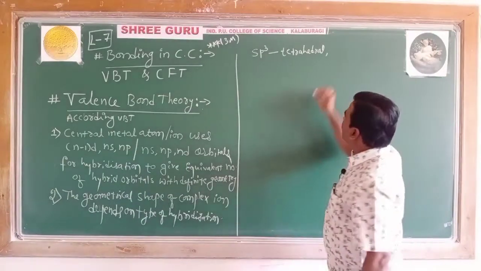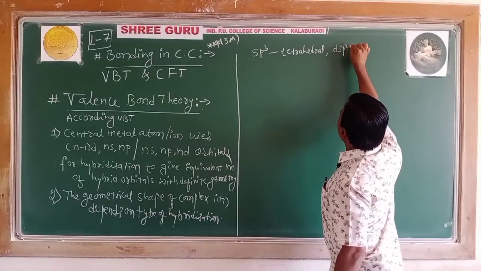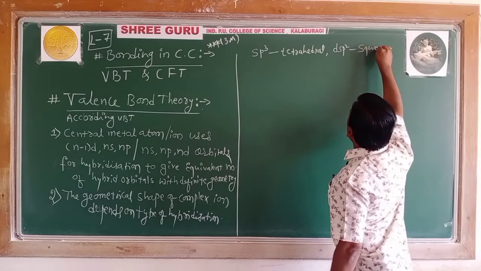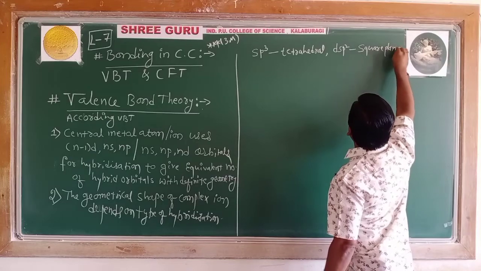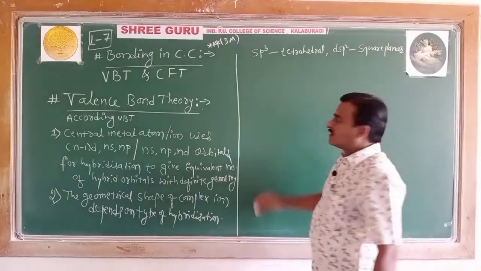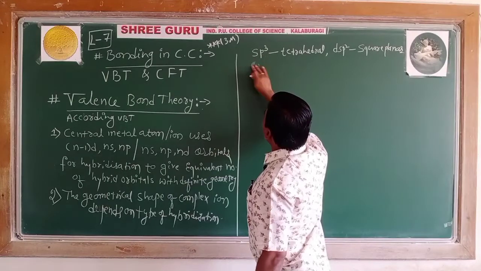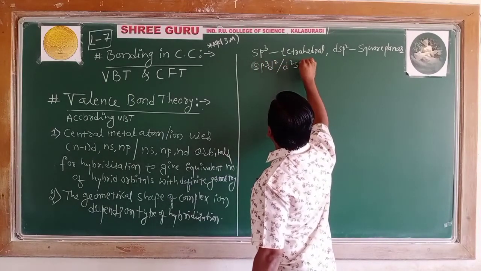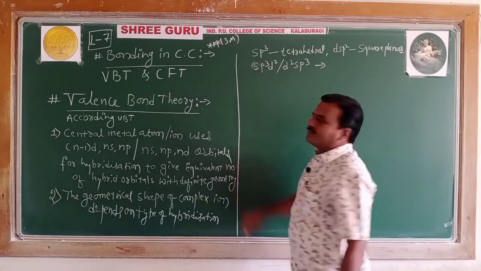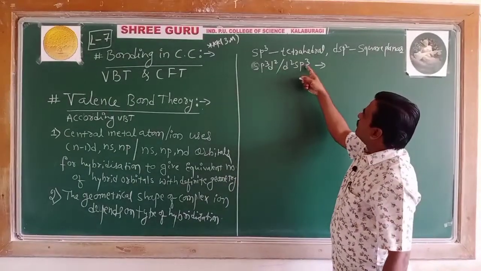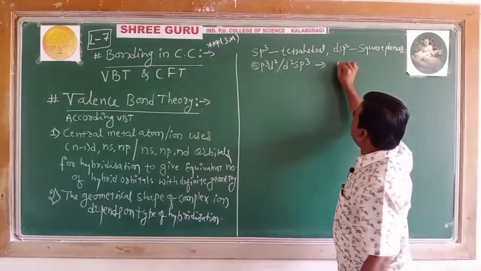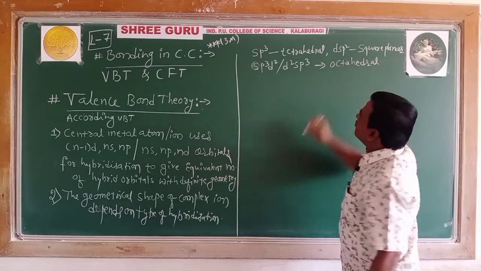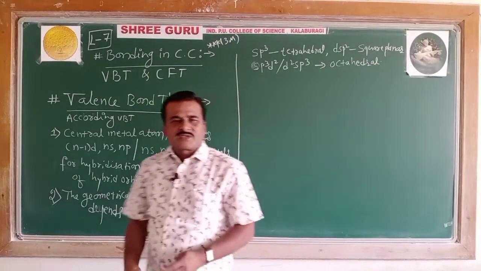If the type of hybridization is dsp2, then it is going to possess square planar geometry. Similarly, if it is sp3d2 or d2sp3, either of them, the geometrical shape is going to be octahedral. So these are the ideas you have from the earlier chemistry knowledge.